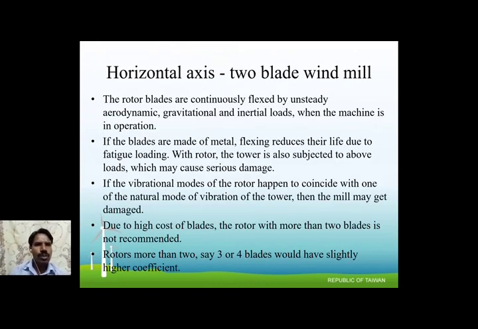And then we go to the two-blade type. Generally, the two-blade type is not very commercial and not economical. It is fixed and continuously flexed by the unsteady aerodynamic, gravitational and inertia loads.